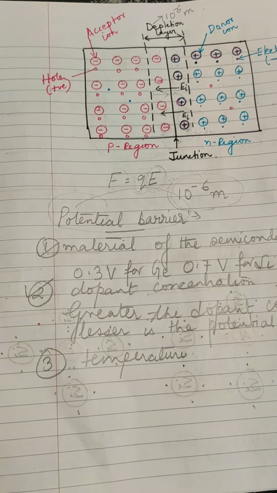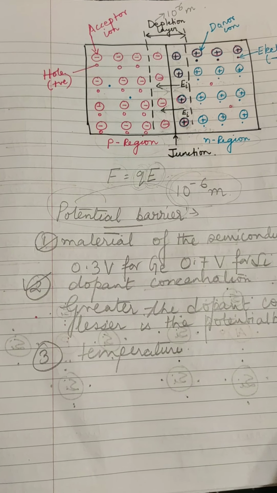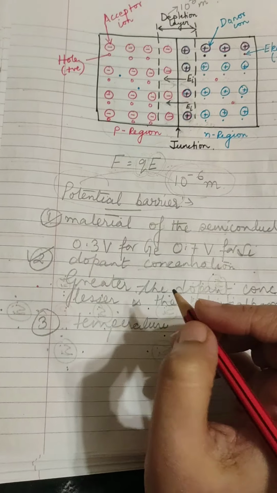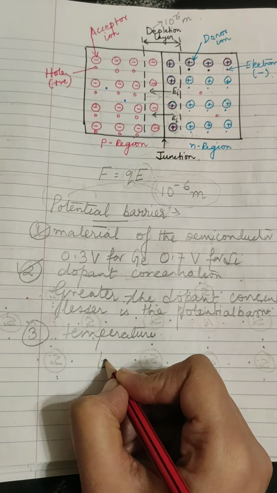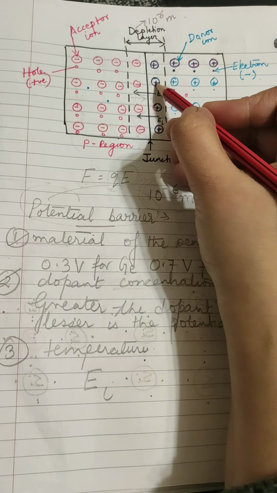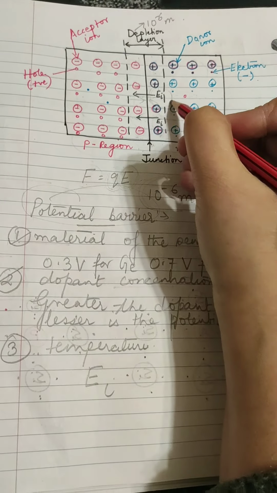So this is all about the PN junction diode. Now, how are you going to calculate the electric field E that is developed across the junction? It is equal to the potential difference across the junction divided by the width of the depletion region.